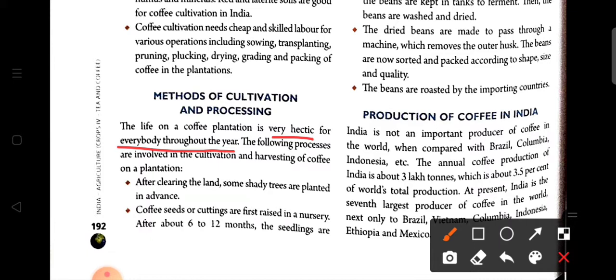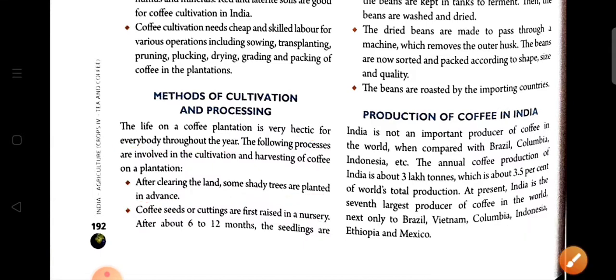The first one is, after clearing the land, some shady trees are planted in advance. We know that trees take time to grow to a height that can give the coffee plants shade. That's why the shady trees are planted previously. The next one is, the coffee seeds or cuttings are first raised in the nursery. So in this method, coffee is first planted in the nursery.